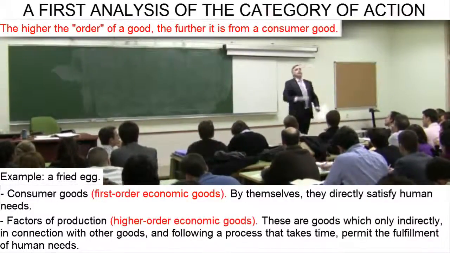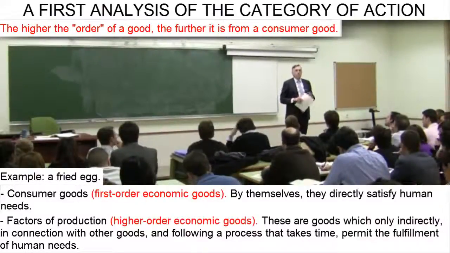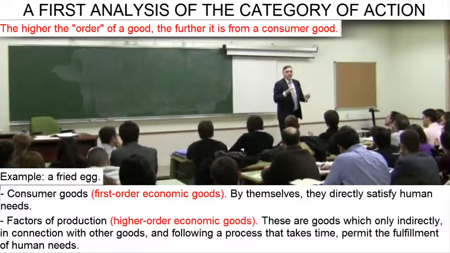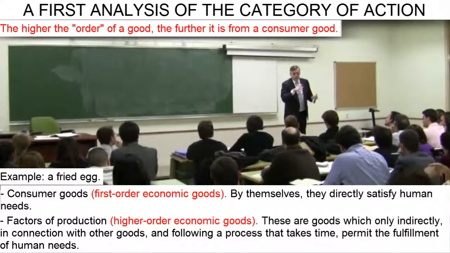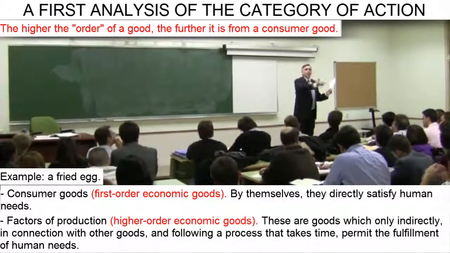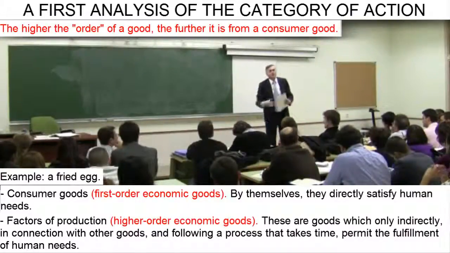Well, there is a block of steel and a machine that shapes it. They are higher order economic goods, goods of the third order, and they are more distant from consumption. Two machines are required to shape the steel so it can be sold as a frying pan. We could continue to trace back through the stages until we arrived at the economic good of the highest order,